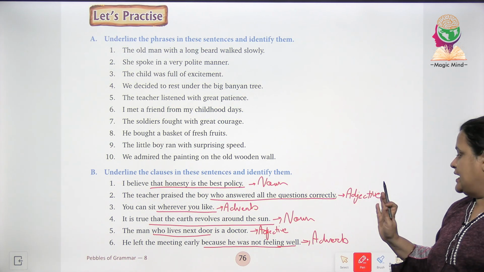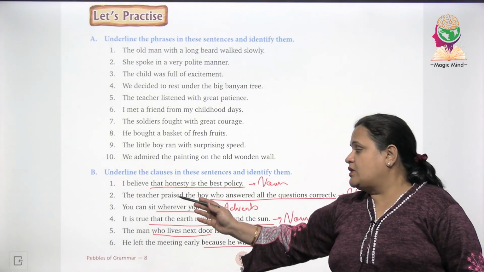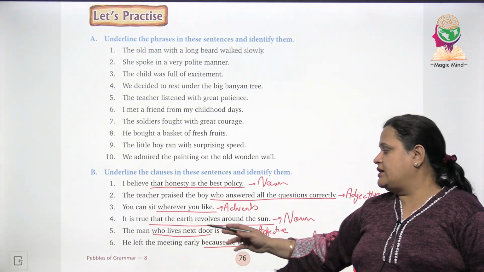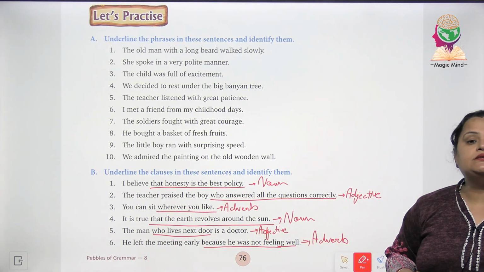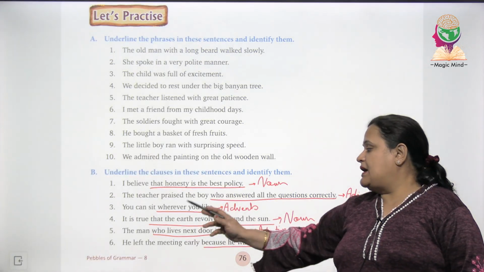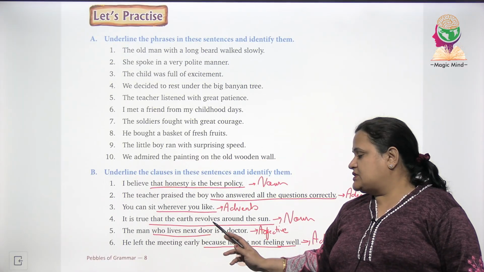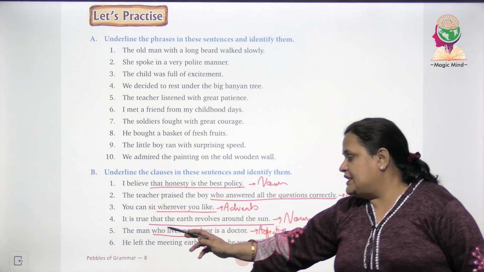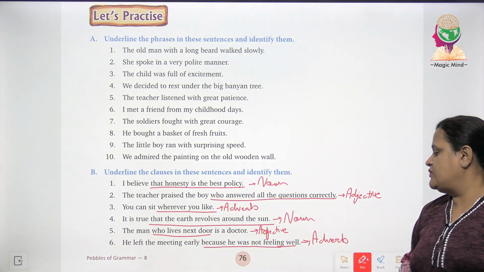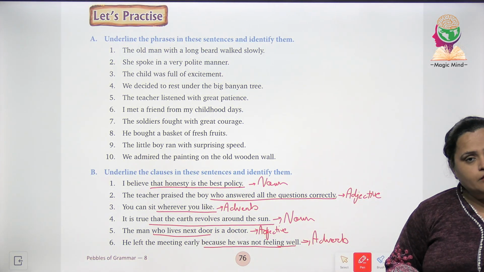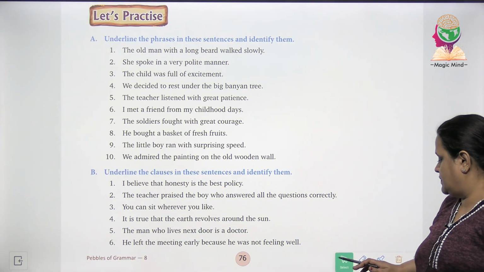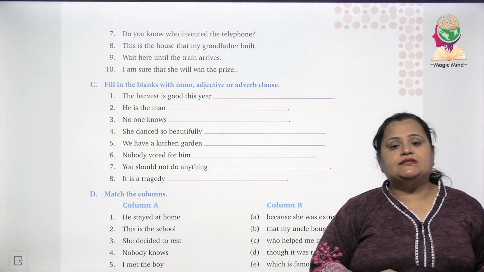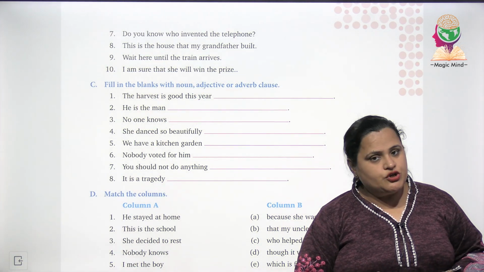Adjective clause. You can sit wherever you like. Adverb clause. It is true that the earth revolves around the sun. This is noun clause. The man who lives next door is a doctor. Adjective clause. He left the meeting early because he was not feeling well. Adverb clause. Next part of this exercise, children, you will complete yourself.